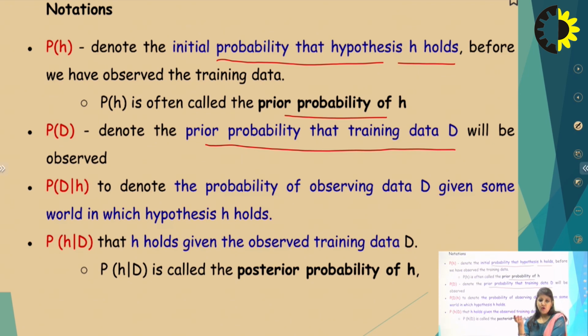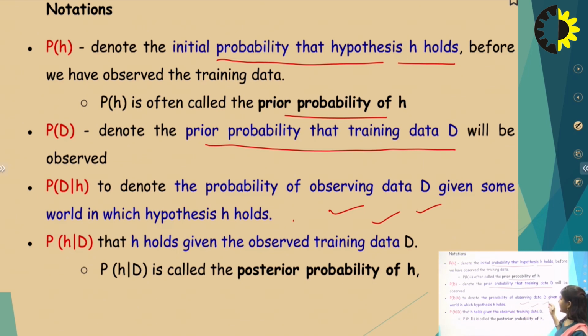If Tom will go outside to play, that is yes, and if Tom will not go outside to play, that is no. So we have two classes, yes and no. We find the hypotheses that belong to the yes class and those that belong to the no class. For the yes class we calculate this probability, and for the no class we calculate it too, along with the observed data probability.